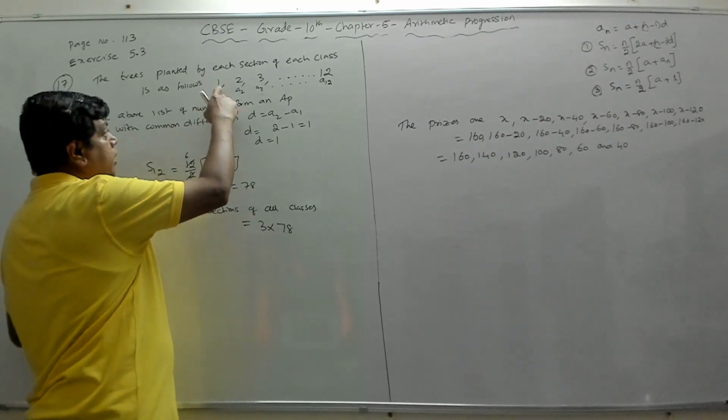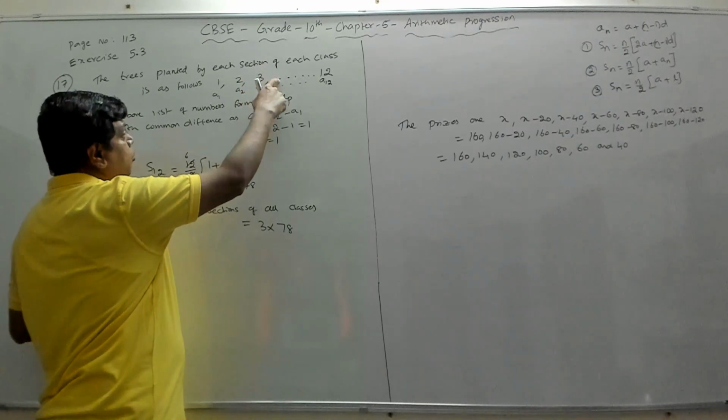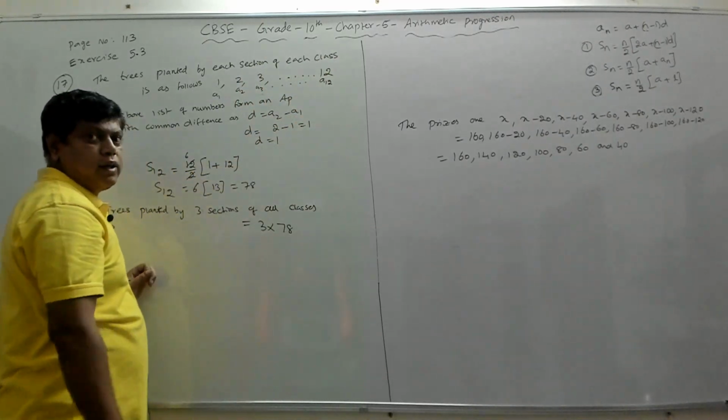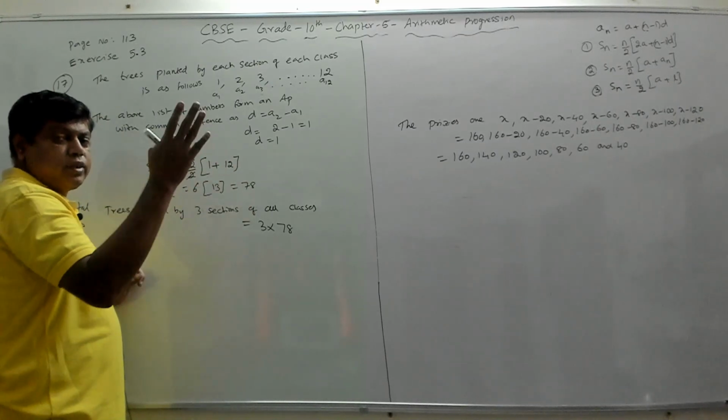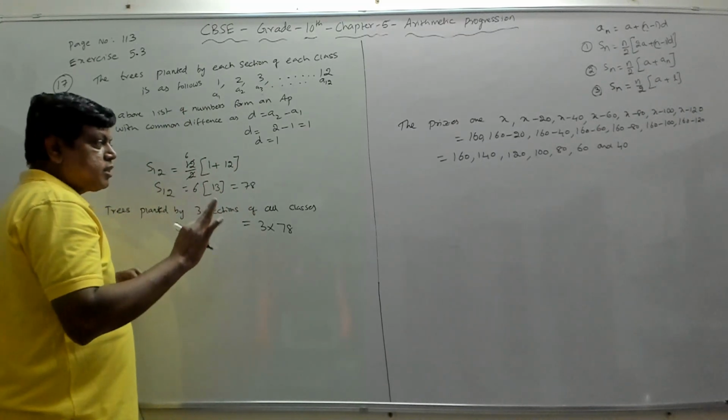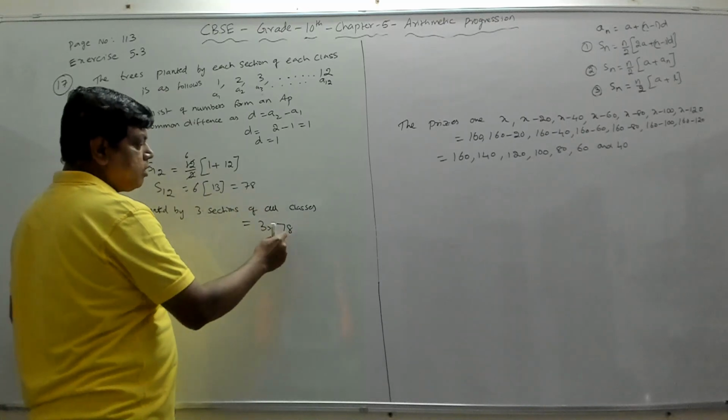This is like 1A, 2A, 3A, 4A, 5A till 12A section. Then similarly we have for second section B, third section C. So there are 3 sections. This is for one section, so into 3 will give you for 3 sections.